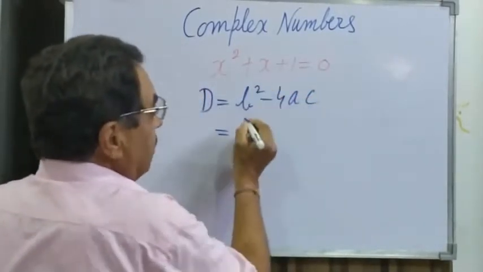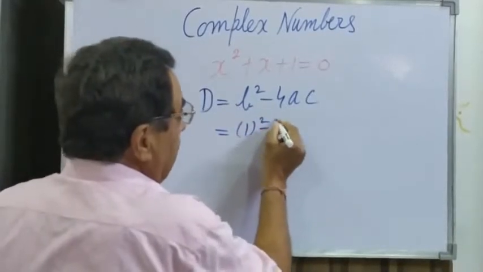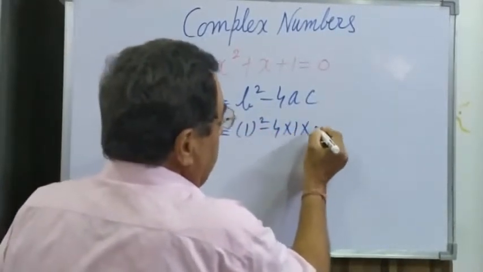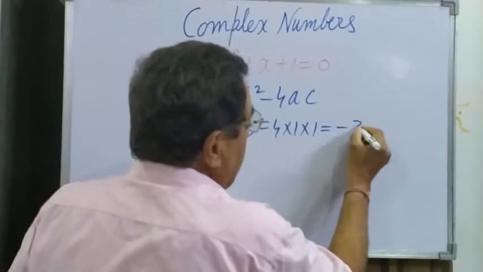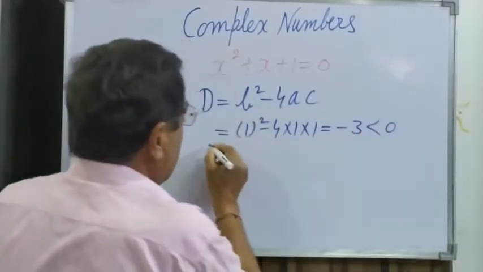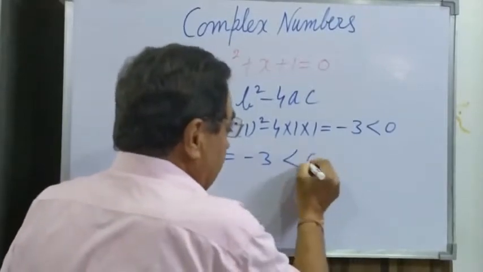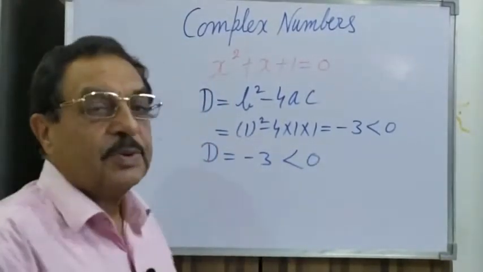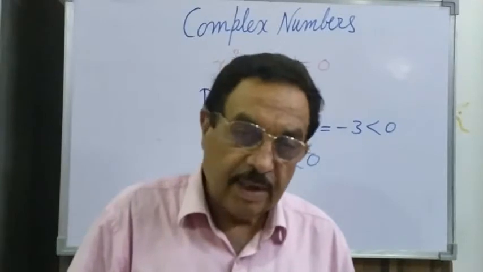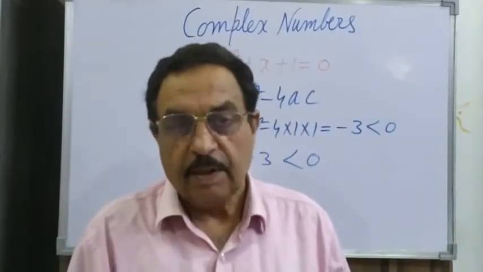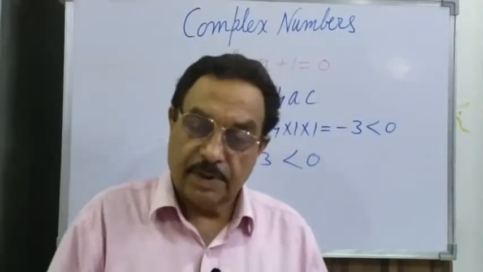That means 1 square minus 4 times 1 times 1, which gives minus 3, less than 0. And D comes to be negative, and you used to say, the roots are not possible.